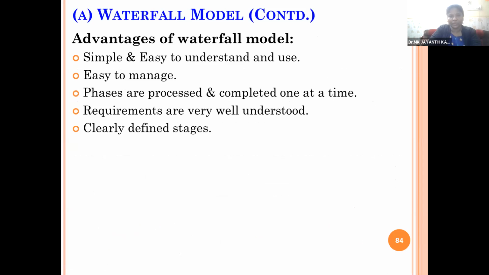So the advantages of the waterfall model are that it is simple and easy to understand and use because it has very simple steps like analysis, design, development, coding, and implementation. Easy to manage because in each stage we will perform a set of activities. Phases are processed and completed one at a time. So we need to focus on only one stage at a time and we can complete the stage within the given time. Requirements are very well understood. The requirements are fixed in each stage. So in each stage, we need to execute only those activities and clearly defined stages. It has fixed stages, 6 stages. We need to complete only the 6 stages to get the complete product. So that is the advantage.